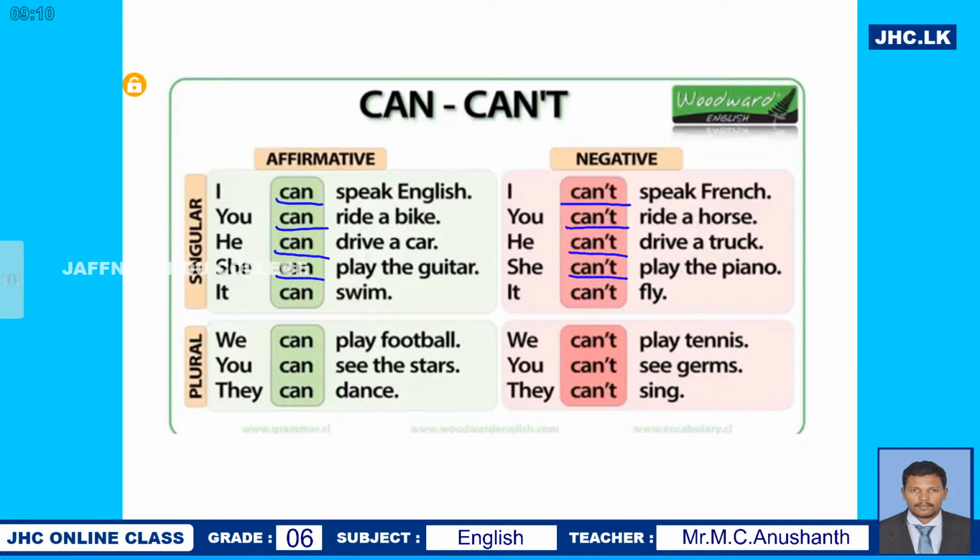And it can swim. In the affirmative form, it can swim. But in the negative form, you say it can't fly. It's a possible form. So when it has the possibility, it says it can swim. When it doesn't have the possibility, it says ability or possibility. It is possible for it to swim, so it says it can swim. It's not possible to fly, so it says it can't fly.